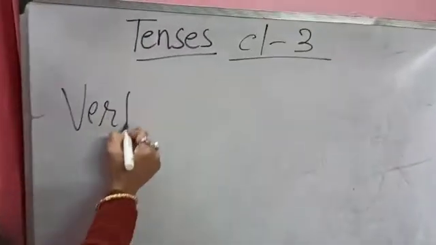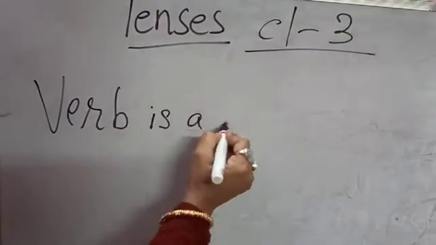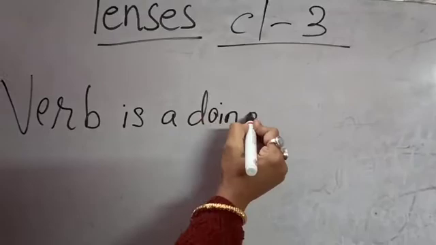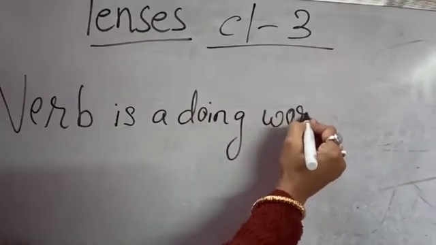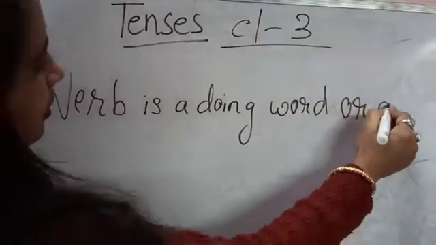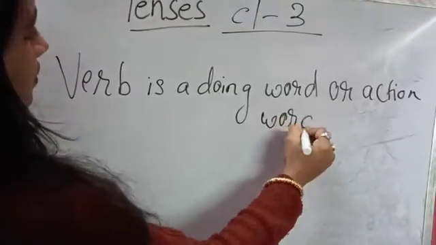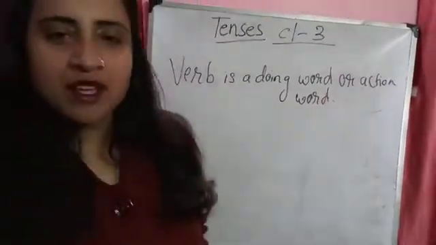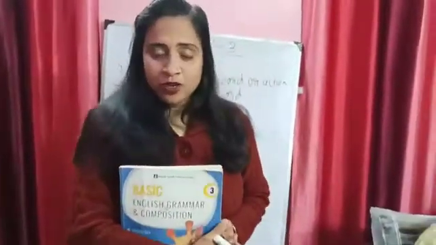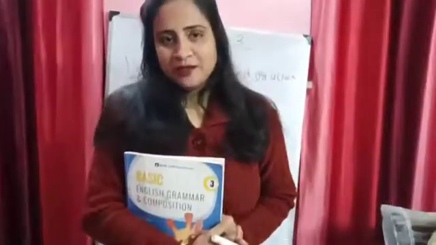Verb is a doing word or action word. So what is a verb? A verb is a doing word or an action word. Oh ma'am, we know that nickname of verb, doing word, action word. Like dance, play, sing, write, so many words are there.